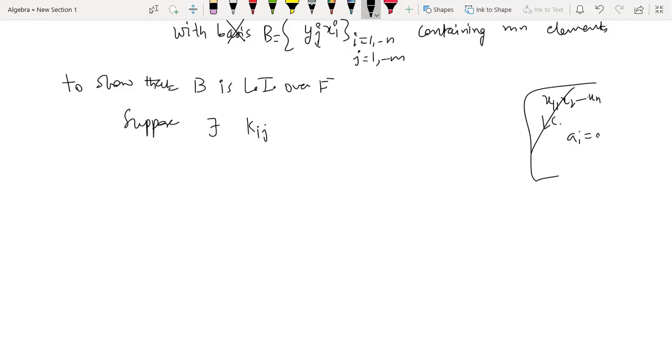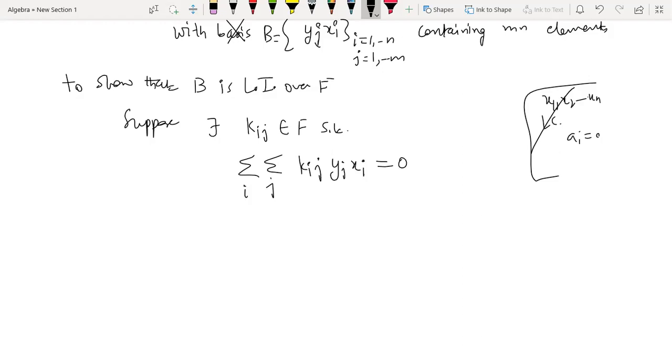So kij, I have taken in the same format. Suppose there exist kij belonging to F such that the linear combination, सो लीनियर कॉम्बिनेशन पे भी दो रनिंग इंडेक्सेस आएंगे, दो समेशंस आएंगे, because you have two running indexes, kij into yj into xi is 0. One summation is running over i, one summation is running over j. So suppose there exist scalars such that the linear combination is 0, we want to show that all these scalars are 0. The kij's are going to be 0.